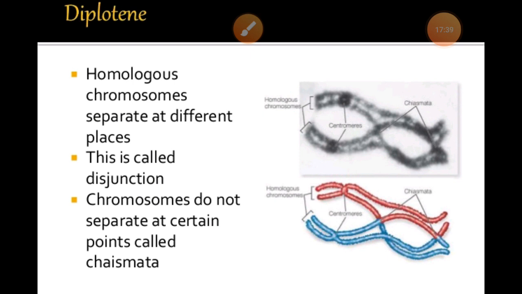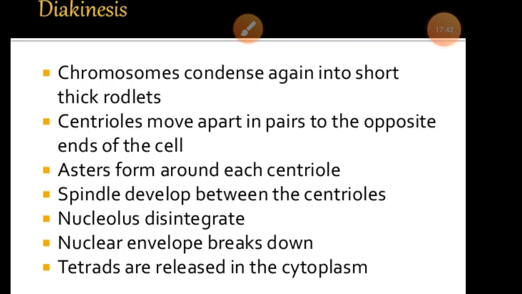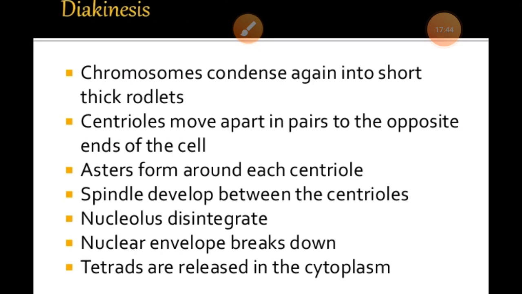that is diakinesis. What will happen in diakinesis? Generally in diakinesis the chromosomes condense again into short thick rods. This process is also known as terminalization, due to the shifting of the chiasmata toward the ends of the chromosomes.